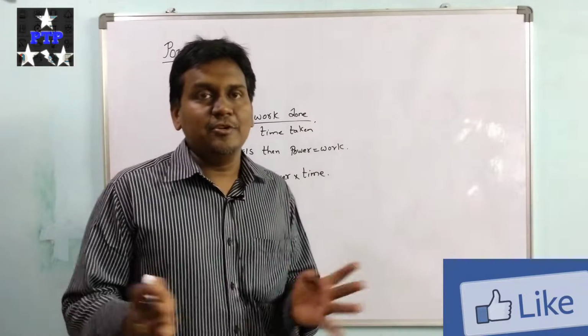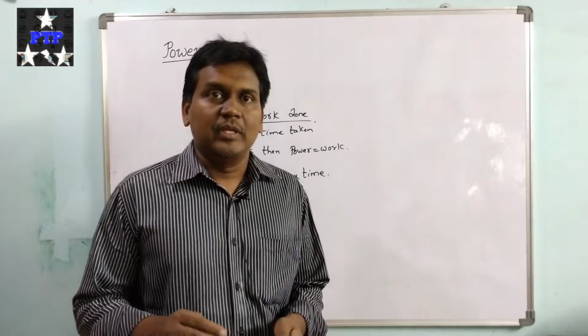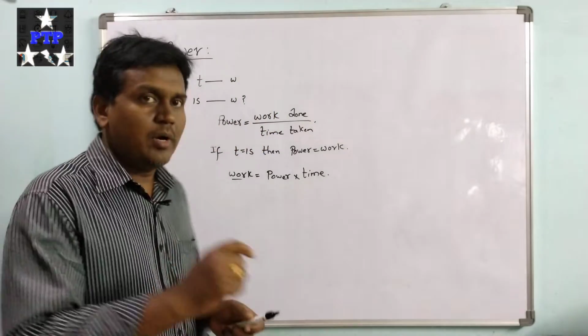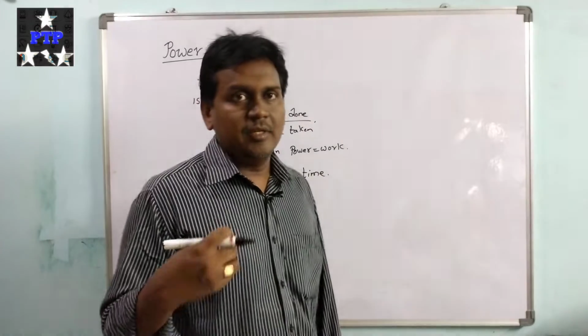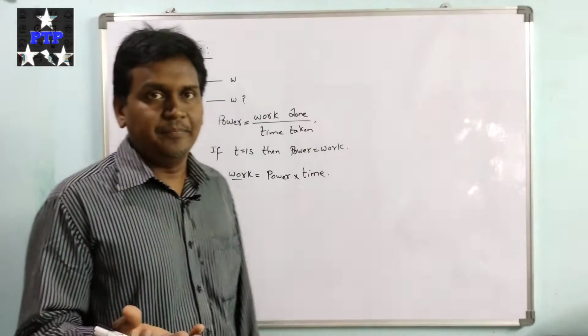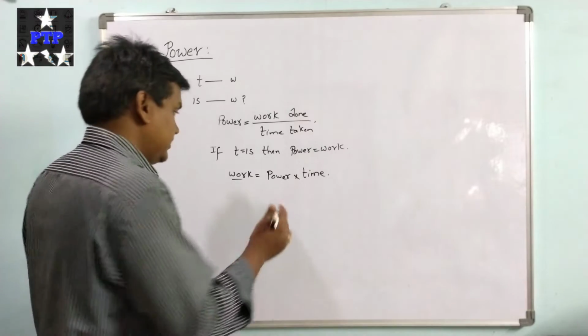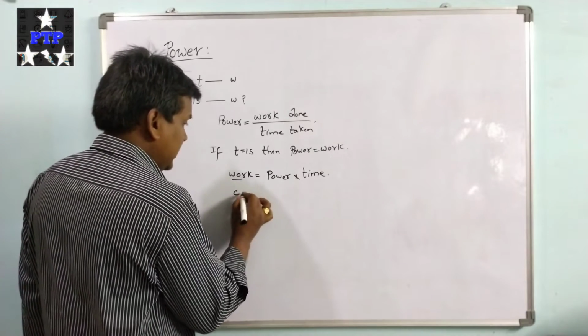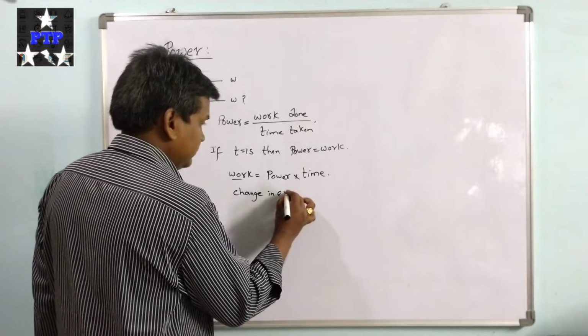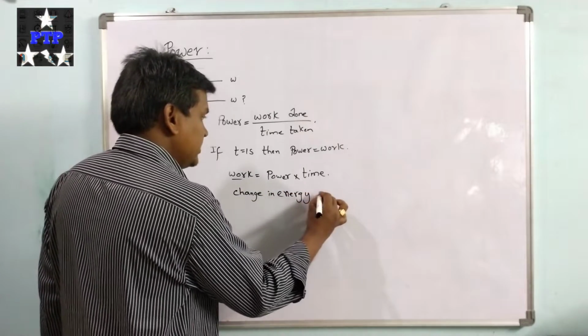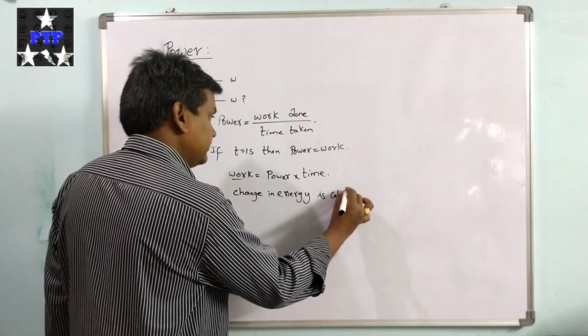How are work and energy related? Change in energy is called work. While doing work, the energy will be changing. So energy won't be still. So change in energy is called work.